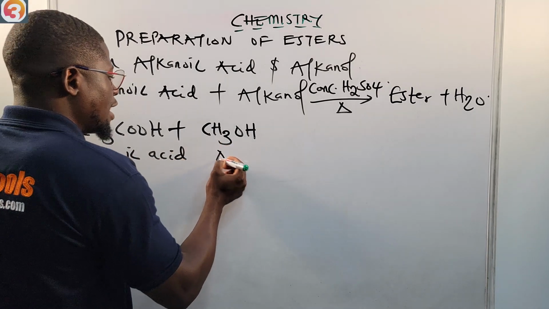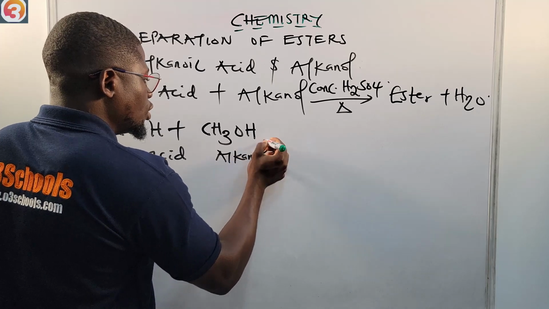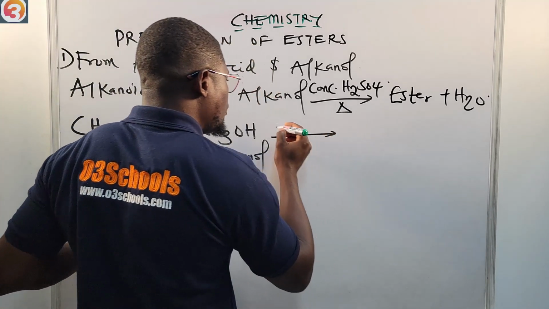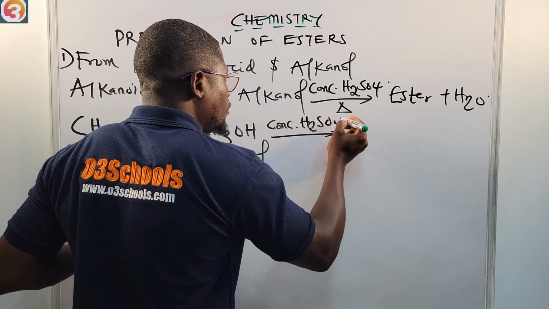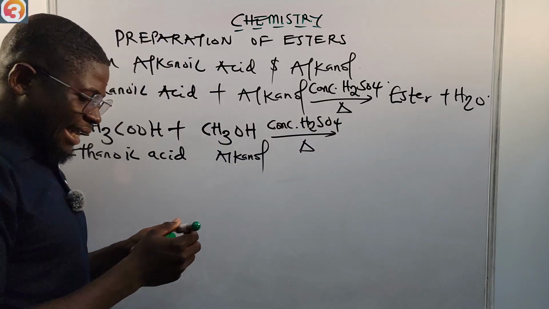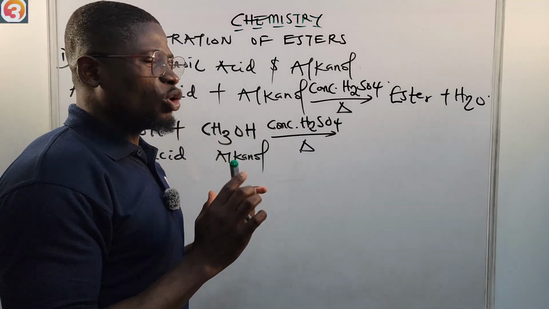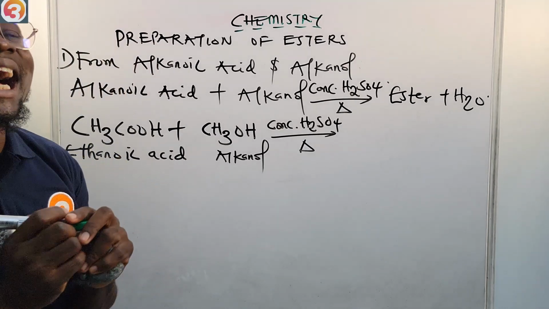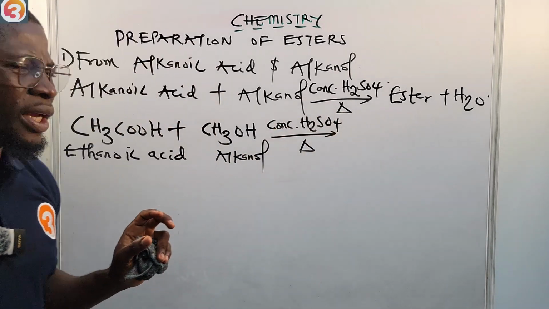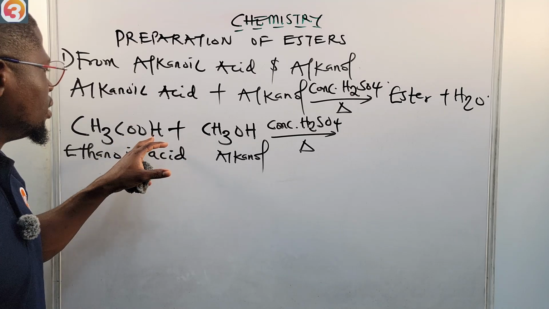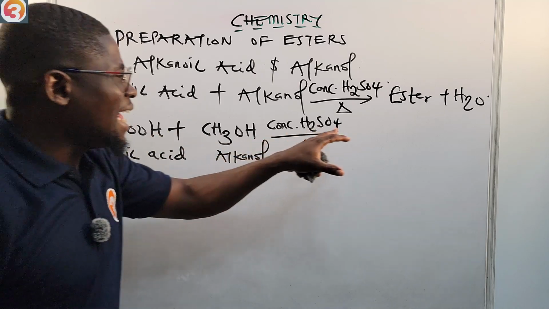Then this is our alkanol. So in the presence of concentrated H2SO4, we apply heat to this reaction. What it gives to us is an ester. An ester is formed. But how do we form this ester here? Between a reaction between this alkanoic acid and alkanol, the ester that will be formed.